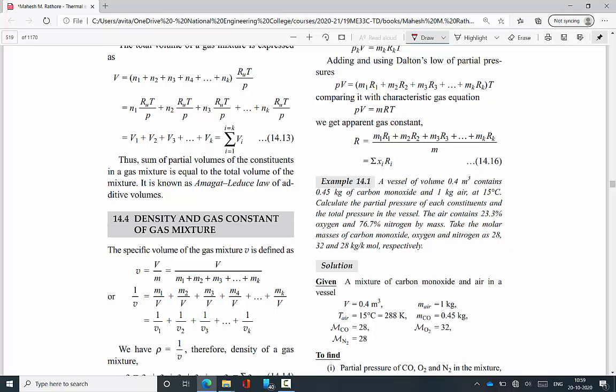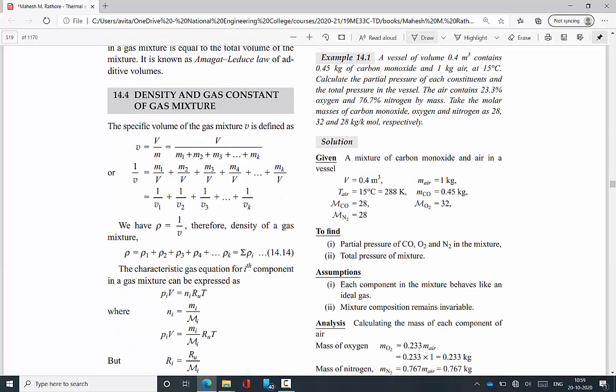It's a formula. What is density? Density is the reciprocal of specific volume. Please remember, please memorize: density is the reciprocal of specific volume. Therefore, rho equals rho 1 plus rho 2 plus rho 3 plus rho 4 up to rho k. This is the density of a gas mixture, the equation for the density of a gas mixture: the summation of rho i.